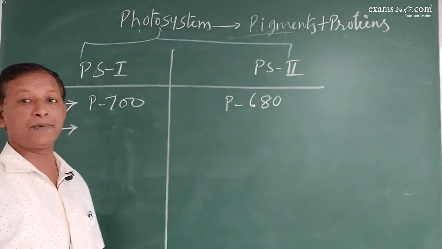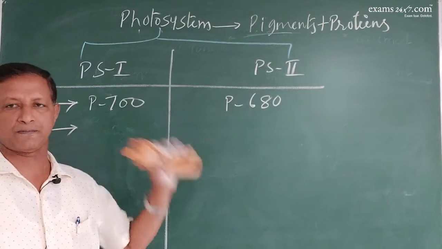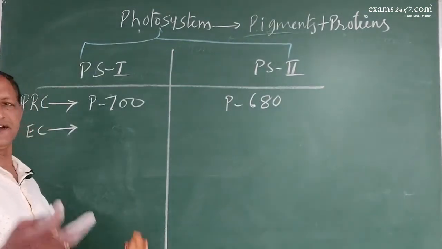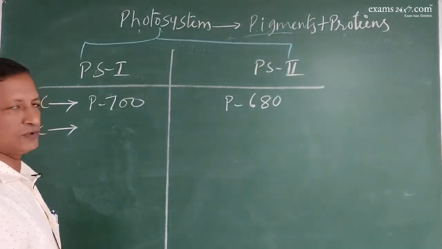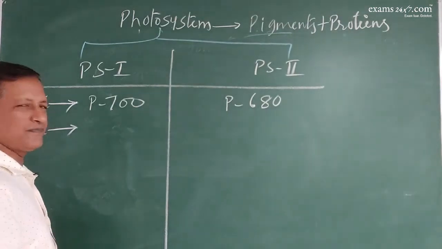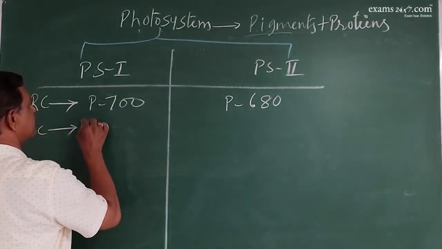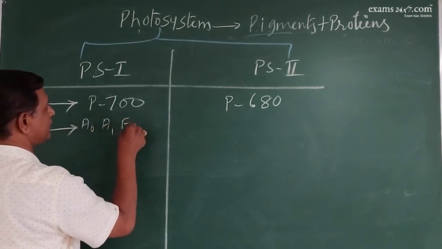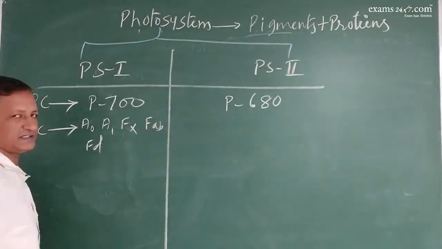Accessory components are the same. Light harvesting complex will be the same in both. Electron carriers differ from one to another. To name a few, in photosystem 1 it is A0, A1, FX, FAB, ferredoxin, etc.